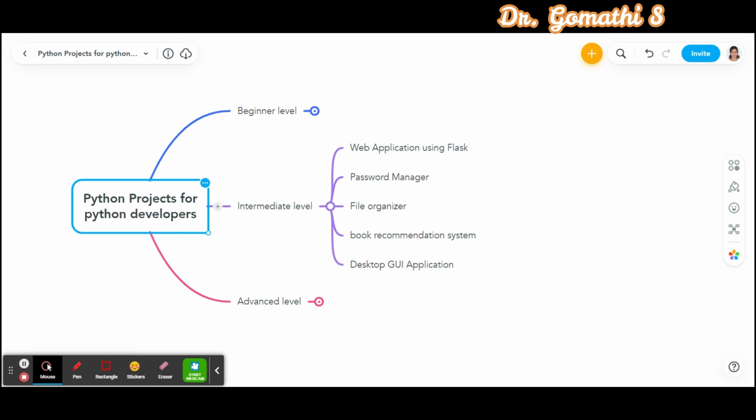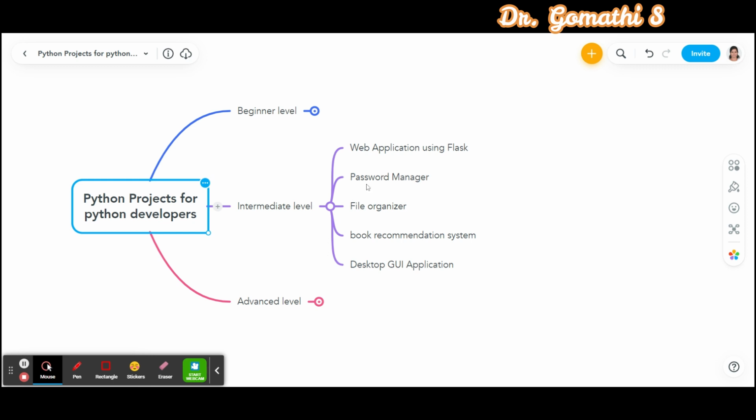The next one is the password manager. Build a password manager application that allows users to store and retrieve passwords securely using encryption. This project will teach you about encryption and decryption techniques, working with databases and user authentication.